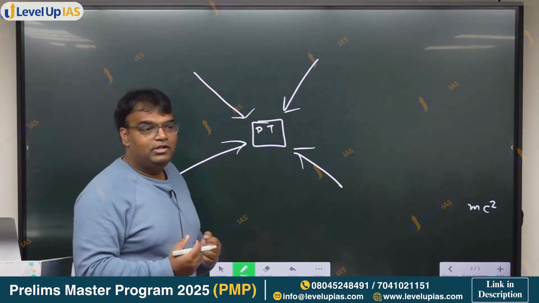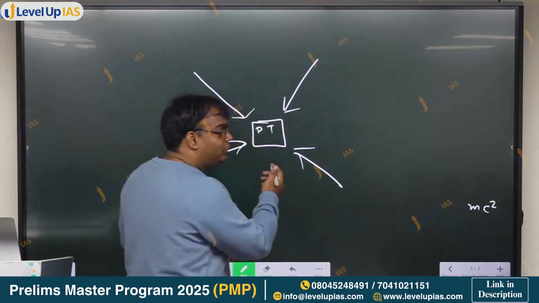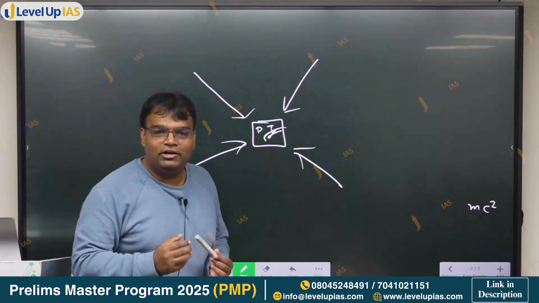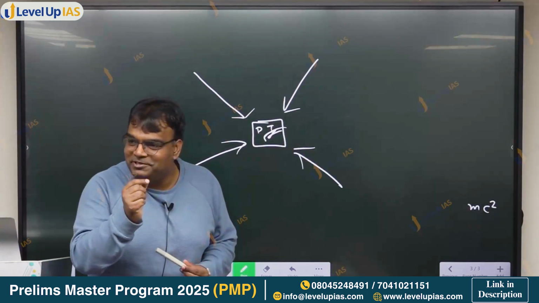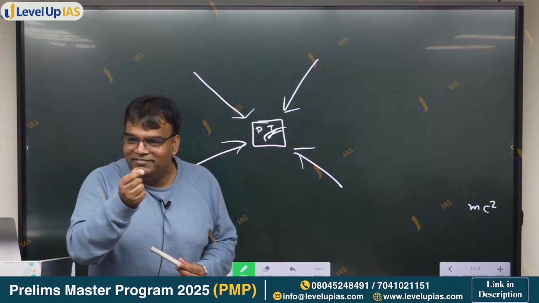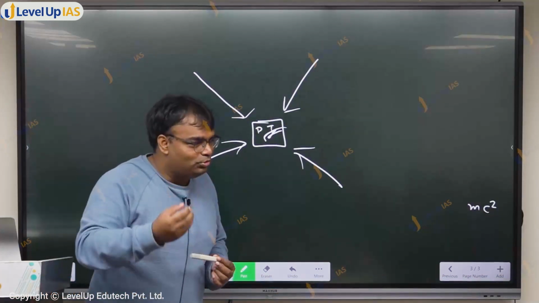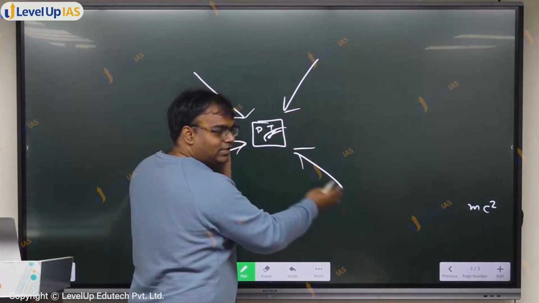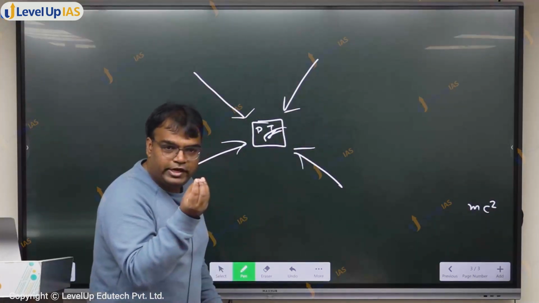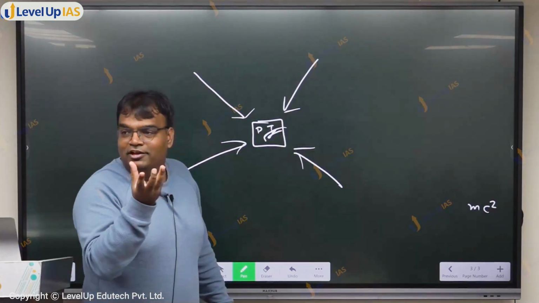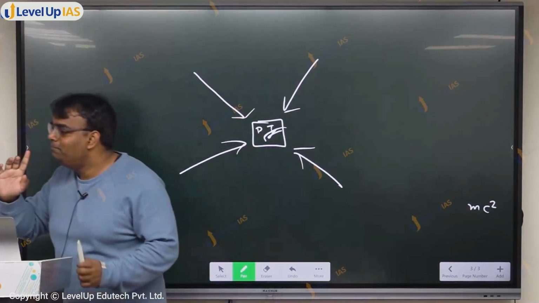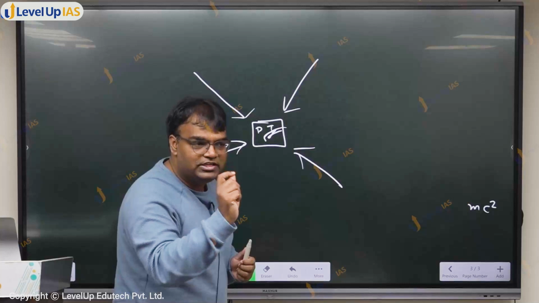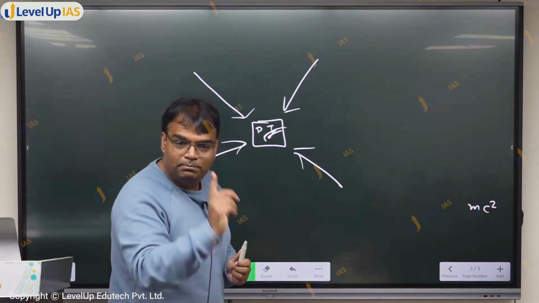Break even मतलब the energy that you are taking in, you are able to produce more energy by that. Break even क्या होता है? Profitable. A business becomes profitable. आप जितना पैसा खर्च कर रहे हो उससे थोड़ा ज्यादा कमा रहे हो. आप जितना एनर्जी कंज्यूम कर रहे हो, you are able to produce slightly more than that. So far, we had not even achieved break even. In July 2022, the National Ignition Facility of US was able to achieve break even.